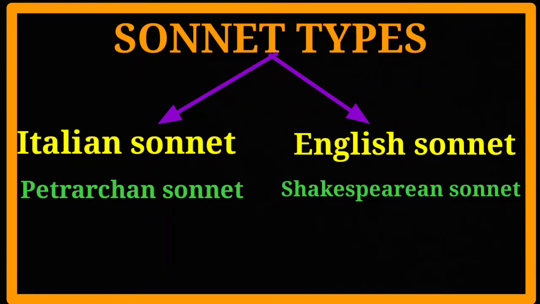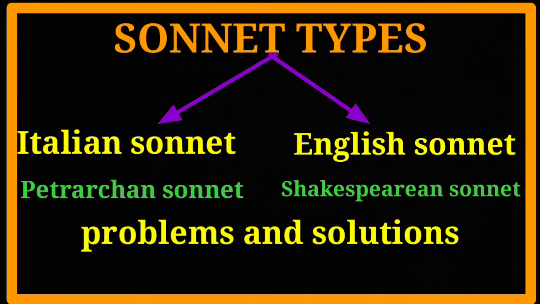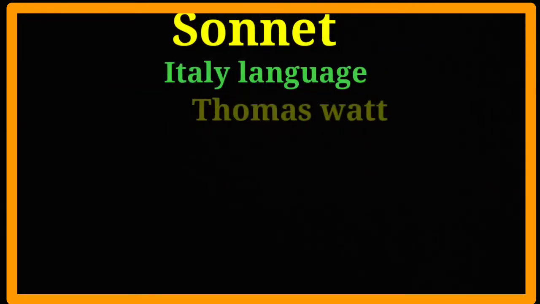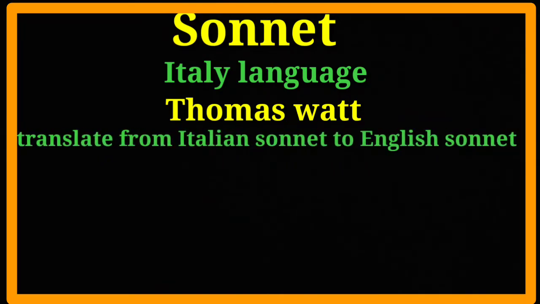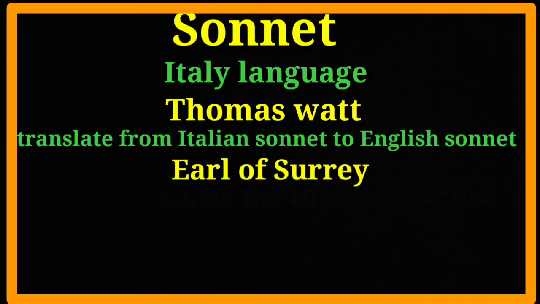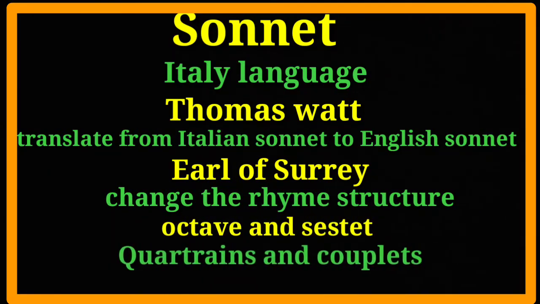The similarity between these two sonnets is that both are related to problems and solutions and both have 14 lines. Sonnets are written in different languages like French, Italian, Spanish, Russian and Urdu. At first it was written in the Italian language. Thomas Wyatt brought it from Italy to the English language. He translated the Italian sonnet into an English sonnet. And the Earl of Surrey changed the rhyming structure from octave and sestet to three quatrains and one couplet. It means a 4 plus 4 plus 4 plus 2 pattern.